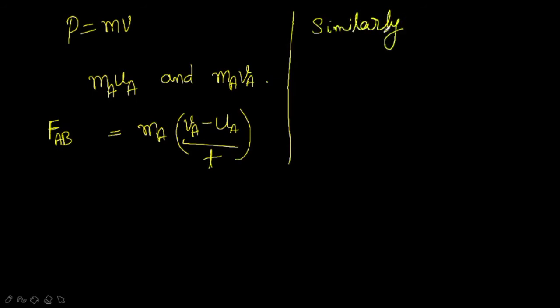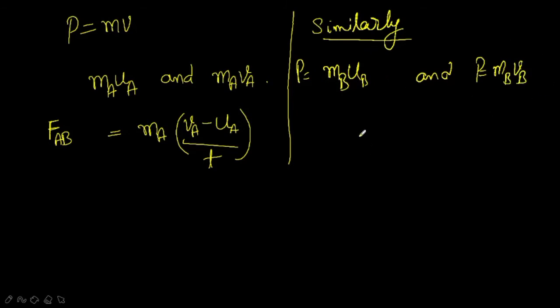And similarly, now we will take it for ball B. For ball B, the initial momentum of ball B will be MBUB, right? This is initial velocity. So P equal to MB into UB. And after collision, its velocity changes. So the final velocity will be, that is P equal to MB into VB, right? See, this is the initial momentum, this is the final momentum.